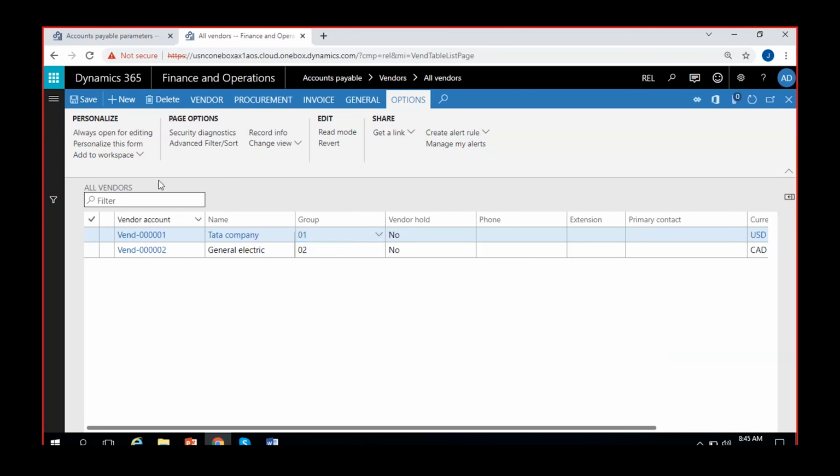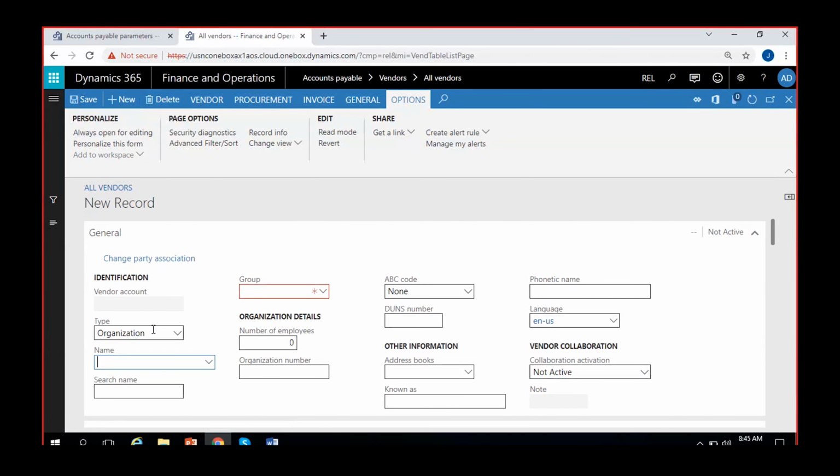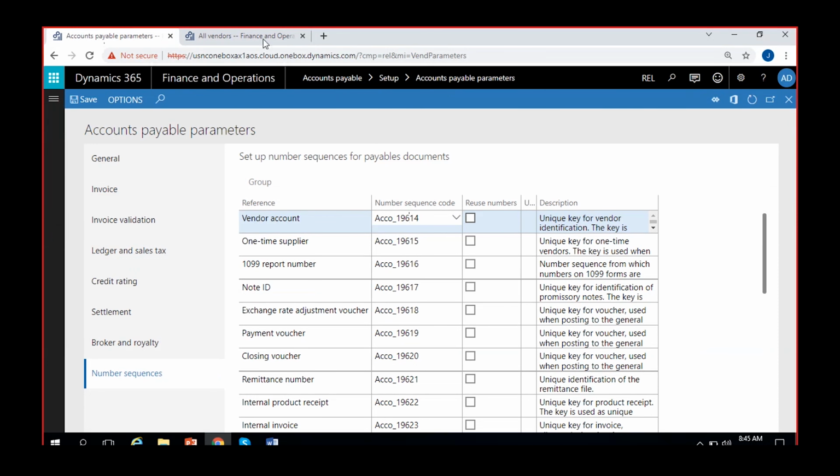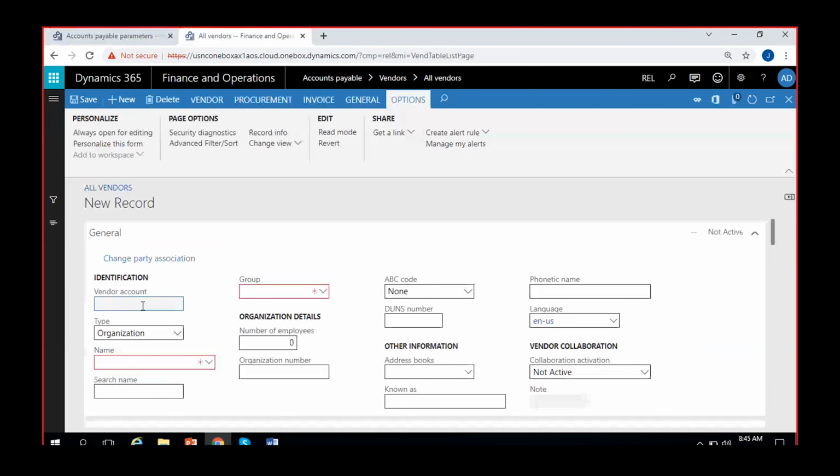Now if I go and create a vendor in the vendor menu, accounts payable, I see there is no number for the vendor. I should get an option to edit the vendor name, but I'm not getting it. Not sure why. Let me delete this.